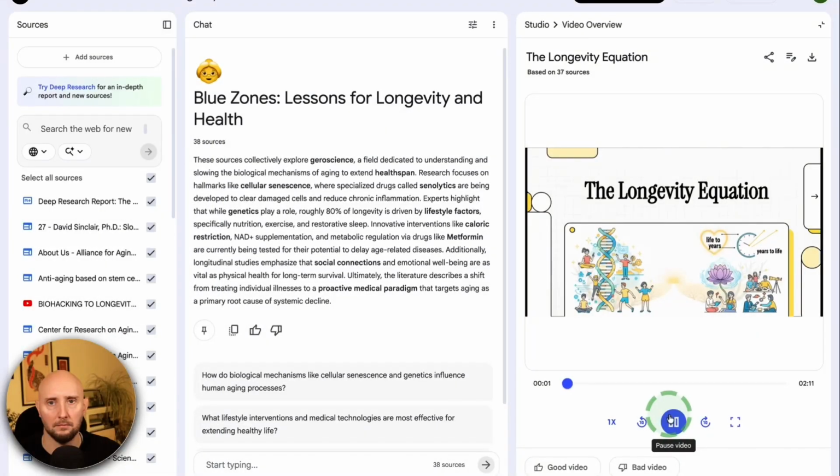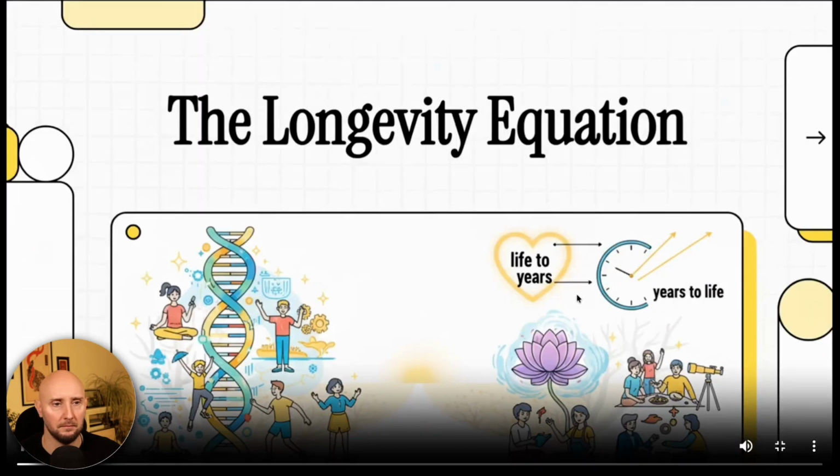All right, let's talk about the longevity equation. It's not just about living longer, but living better.